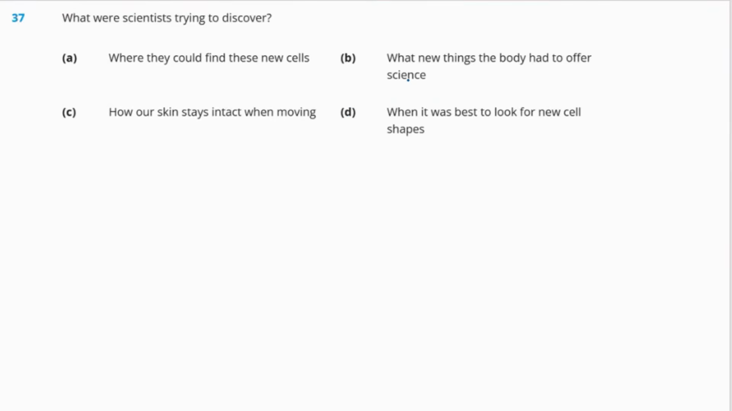Now, question 37: what were scientists trying to discover? A, where they could find these new cells. B, what new things the body had to offer science. C, how our skin stays intact when moving. Or D, when it was best to look for the new cell shapes. Now, try to figure out the right answer. What could be the right answer? So, the right answer will be option C, how our skin stays intact when moving.